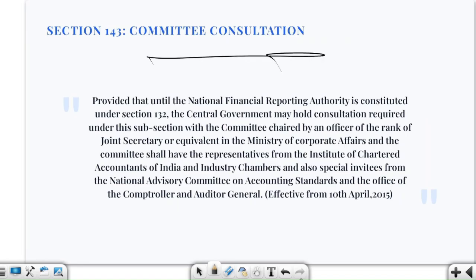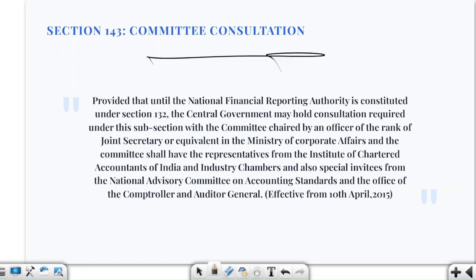Now, committee consultation. What we are saying here is also very important. Suppose there is an auditor who, while performing his duties, has reason to believe that an offence of fraud is being or has been committed by the officers or employees. The auditor has a duty to report it to the prescribed mechanism, okay?